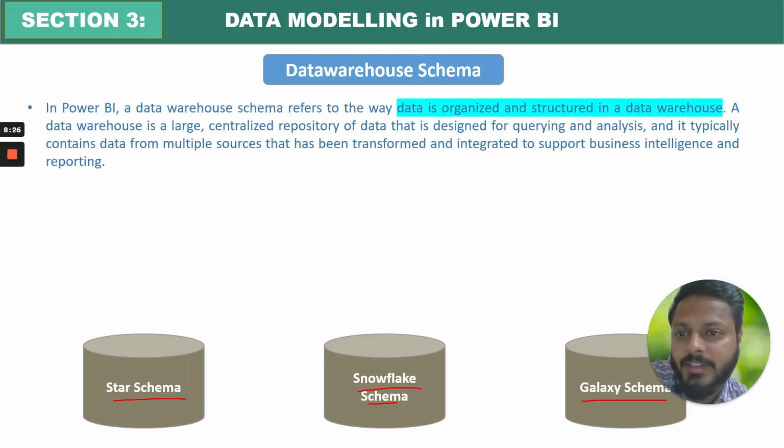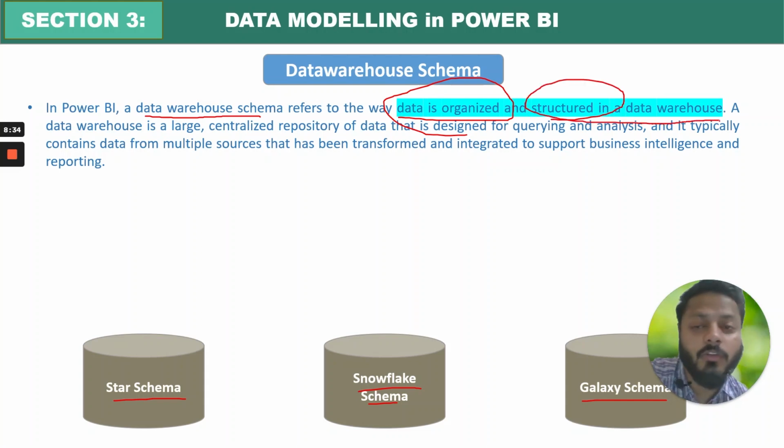Let me just explain what a data warehouse is. Data warehouse schema refers to the way data is organized and structured in a data warehouse. A data warehouse is a large centralized repository where all the data is stored. It is designed for querying and analyzing, and it typically contains data from multiple sources, which is transformed and finally used for your analysis, right?